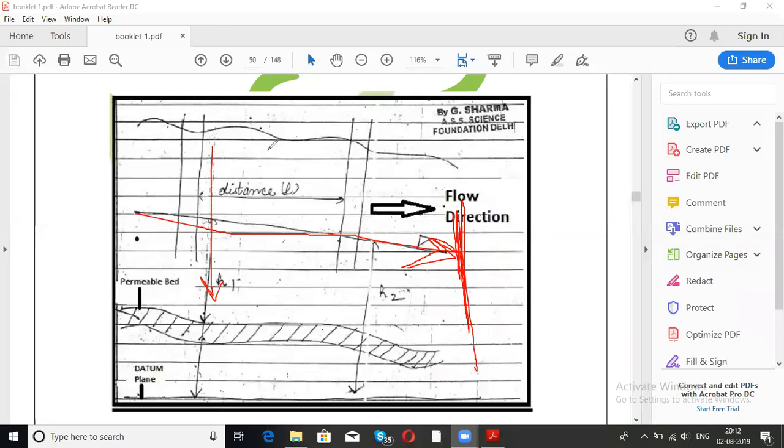ठीक है. Okay, so this is what we have. So now let's come to Darcy's law. What is there in Darcy's law? Darcy law में क्या बताता है? So how will we find the flow? कैसा हो रहा है water का flow?